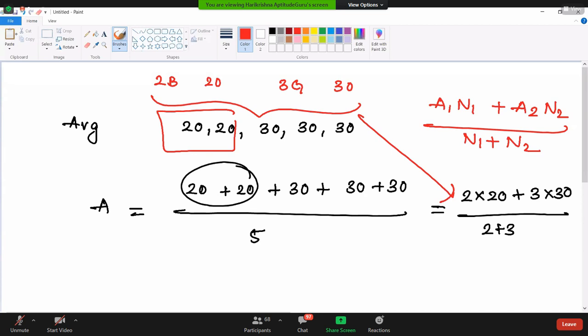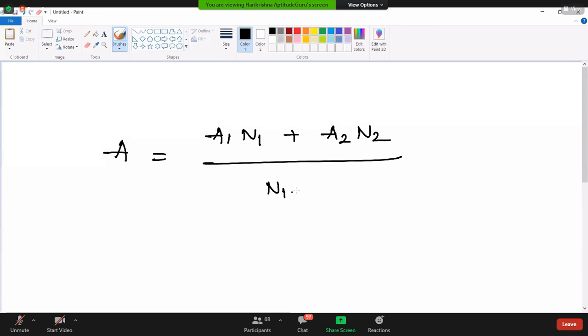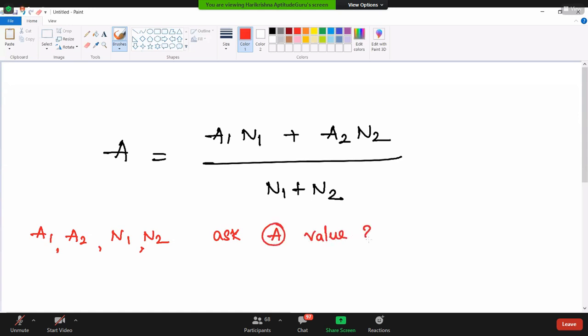What are the types of questions we are going to see on cumulative average? One type is giving A1 and N1 and A2 and N2, and expecting us to find the overall cumulative average, that is the A value. So the A1, A2, N1 and N2 values are given, and they will ask us to find the A value. This is one question which we can see.